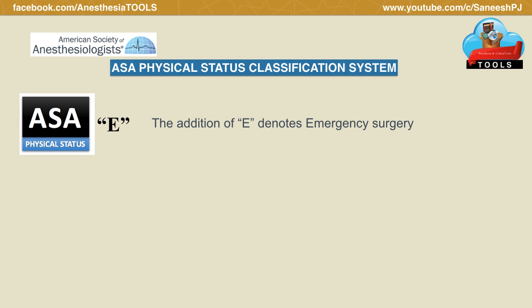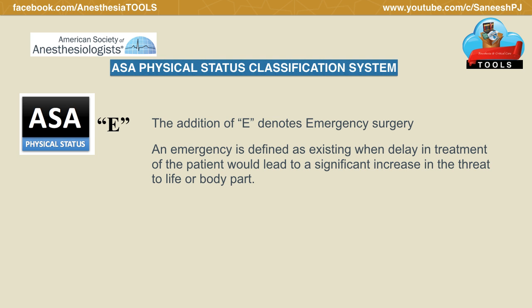Now the question is, what would be an emergency surgery? An emergency is defined as existing when delay in treatment of the patient would lead to a significant increase in the threat to life, limb or body part. So when an ASA 1 patient comes for emergency surgery, the grade will be ASA 1E.